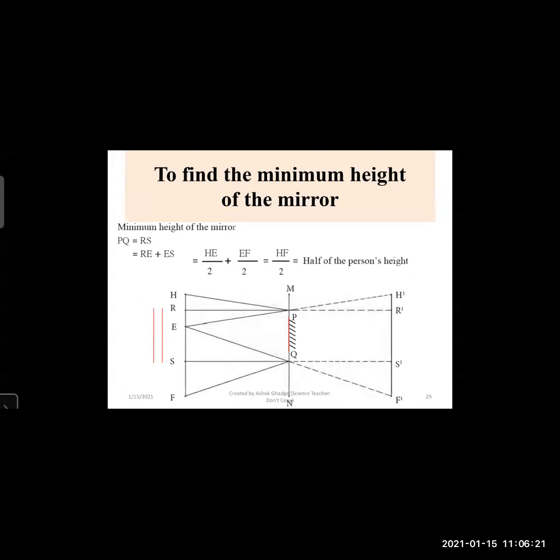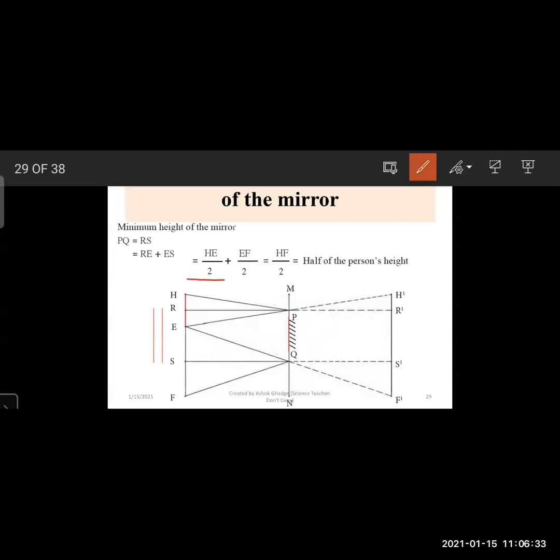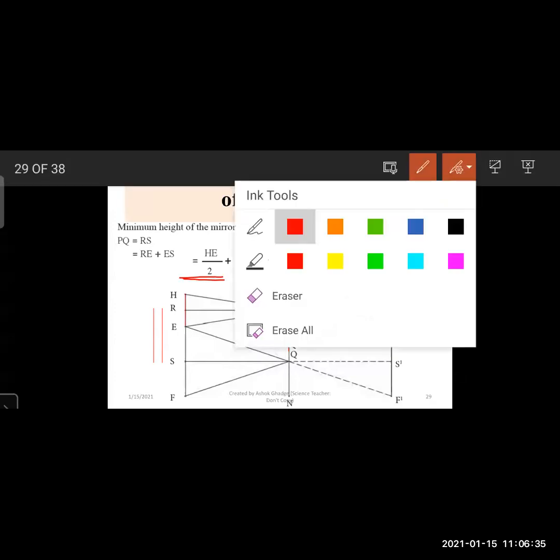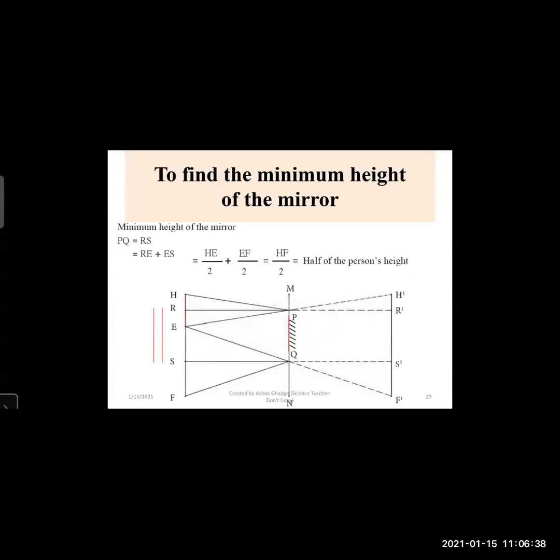Now, if we put the value of RE, RE is half of HE, that is HE upon 2. It is given here. And ES is half of EF, therefore EF upon 2.